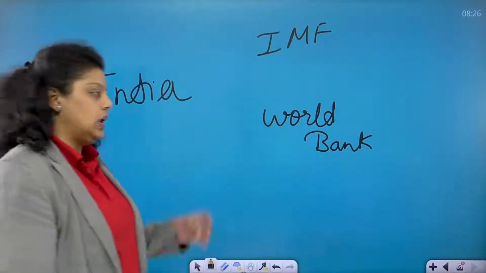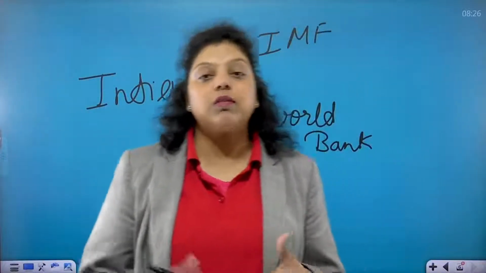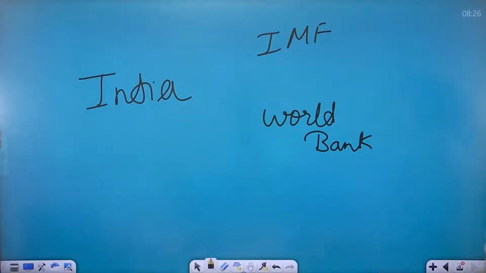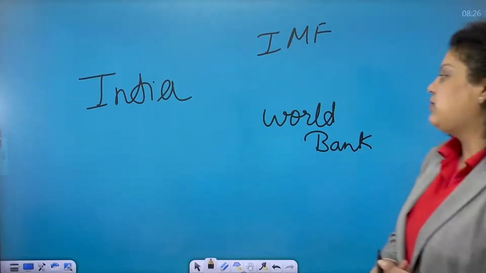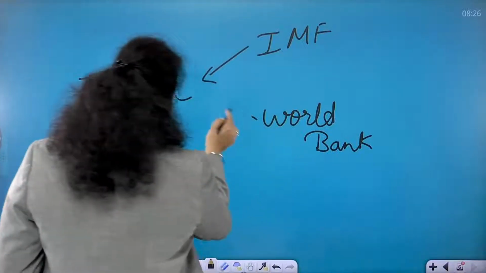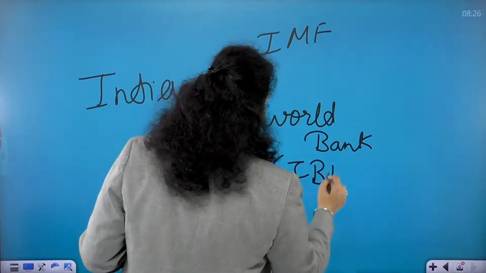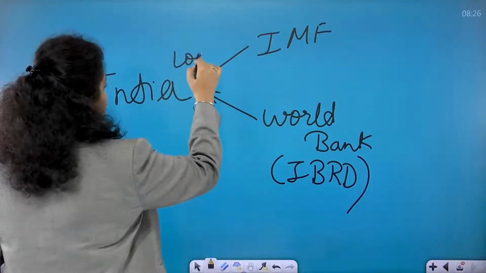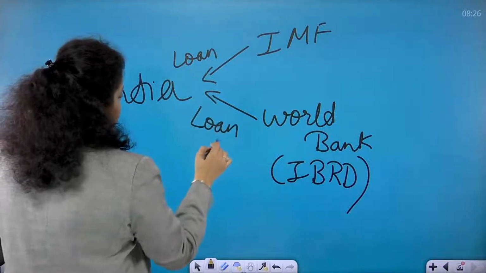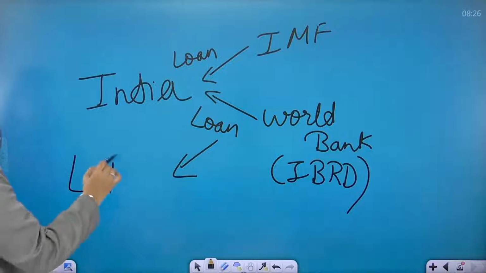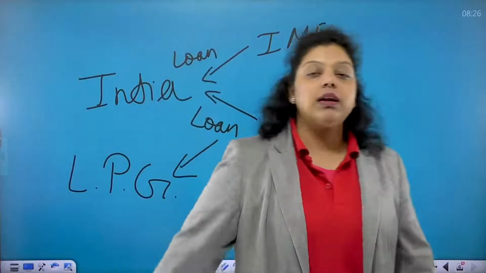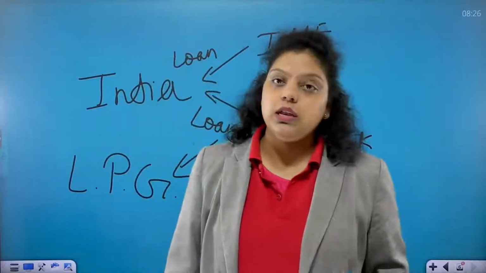The World Bank helps countries remove poverty, develop, and reconstruct. And the IMF helps a country in an economic crisis, when the country is not capable of managing its financial conditions. So India went to the World Bank and IMF, and these two institutions, under the World Bank, IBRD was there, said that we are ready to give you the loan, but we have a condition. That condition was that India has to change its economic policy. The condition was given by the IMF and IBRD that we were ready to give you the loan, but you have to change your economic policy.